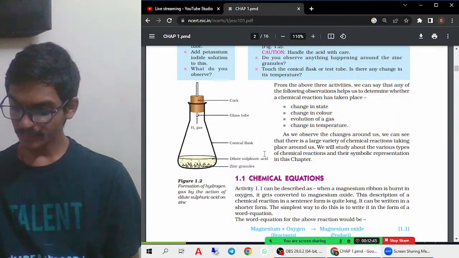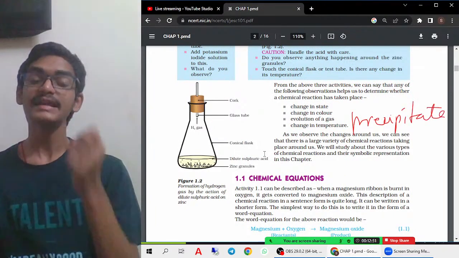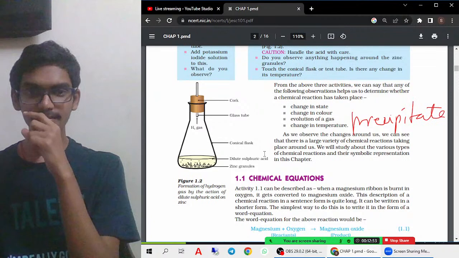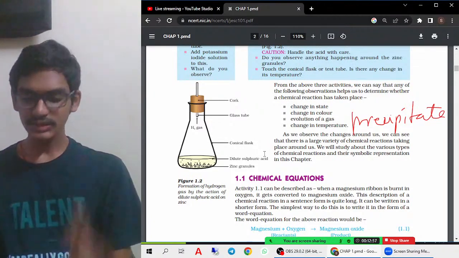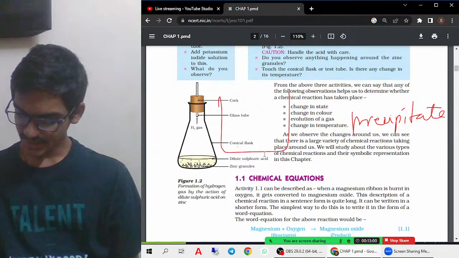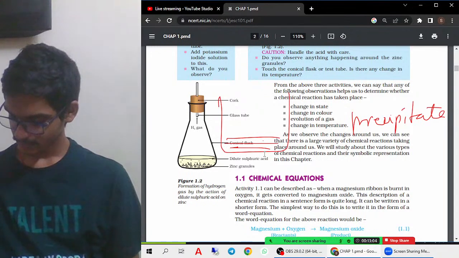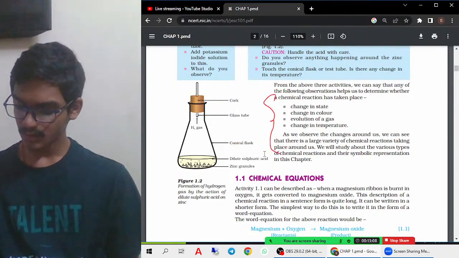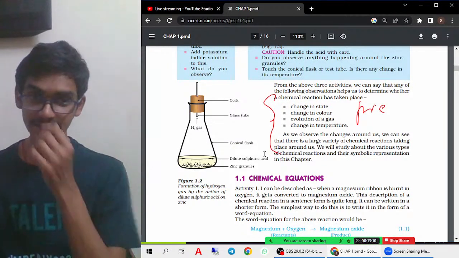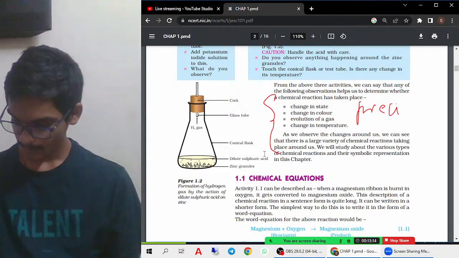And formation of precipitate also. What is this precipitate? Precipitate is nothing but an insoluble substance, an insoluble substance which is formed after the reaction. So this substance will settle at the bottom of the container. This is insoluble in nature. This is not soluble. Okay, so by looking at all this, that is precipitate, color, state, gas, temperature, you can tell that a reaction is taking place.